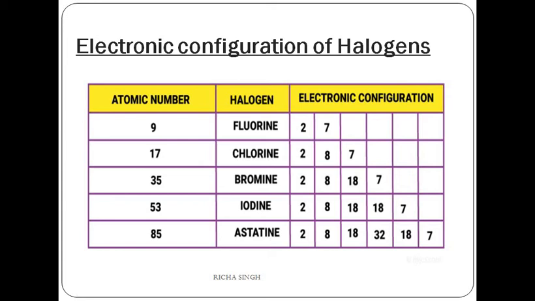So this is the common thing. Group 17 has 7 valence electrons, group 1 has 1. So you can make a series out of that: group 2 will have 2 valence electrons. Just now we talked that the group tells you about the number of valence electrons. Group 3 will have 3 valence electrons, group 4 will have 4 and so on.